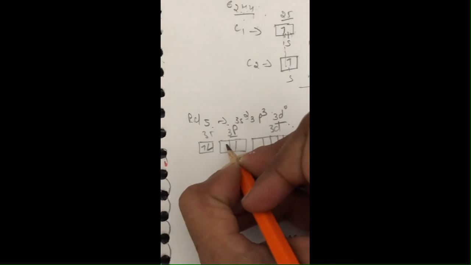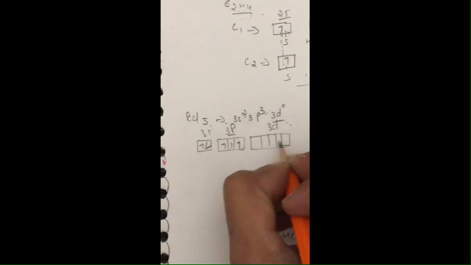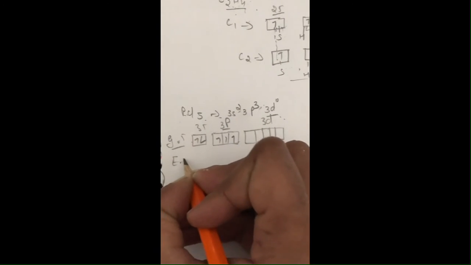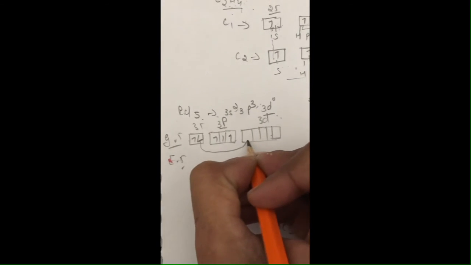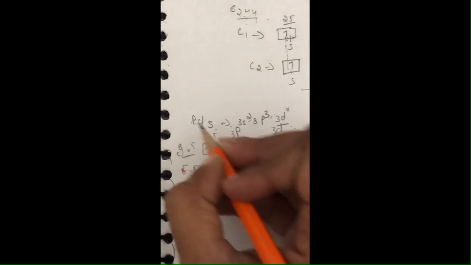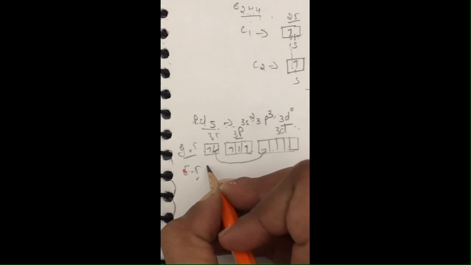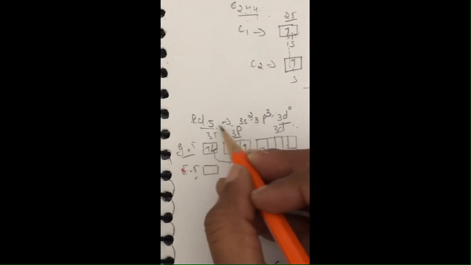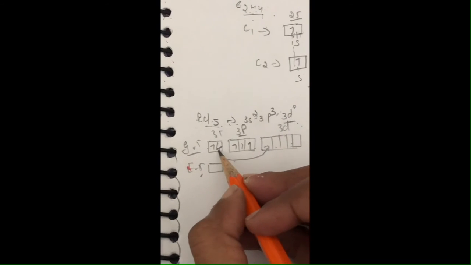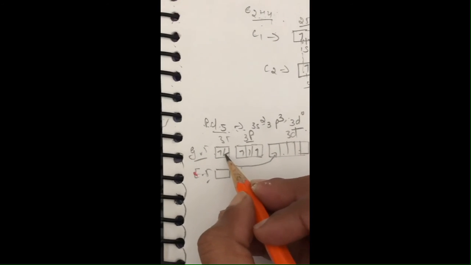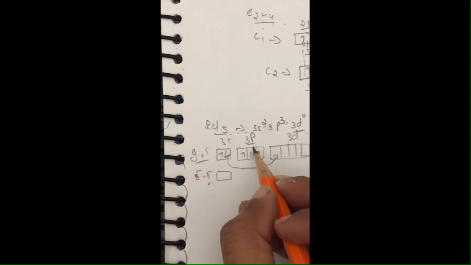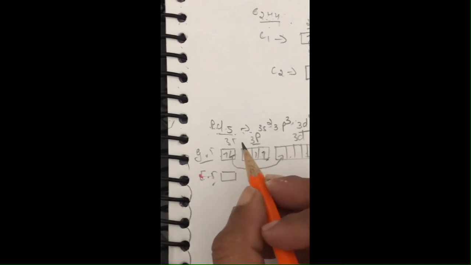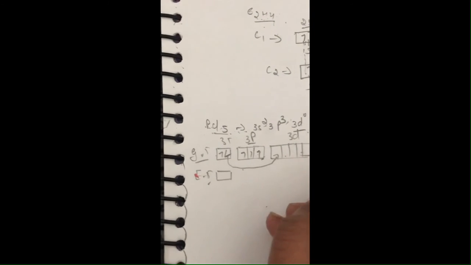This is the ground state configuration, and in the excited state this electron will shift here because phosphorus has 5 ligands. According to valence shell electron pair theory, each ligand will share its electrons with the half-filled orbitals of the central atom and surround the central atom by forming covalent bonds.